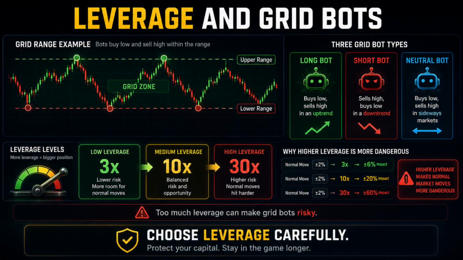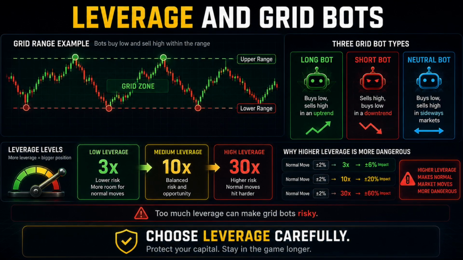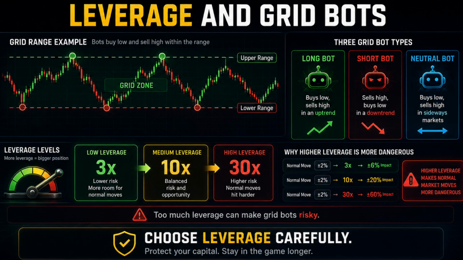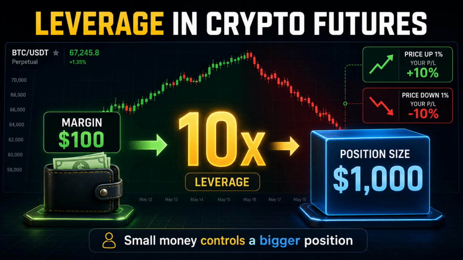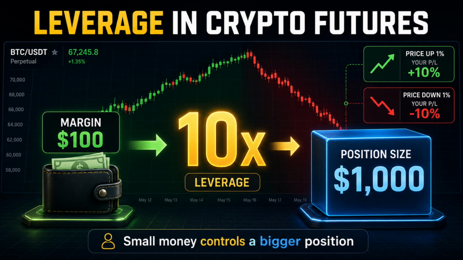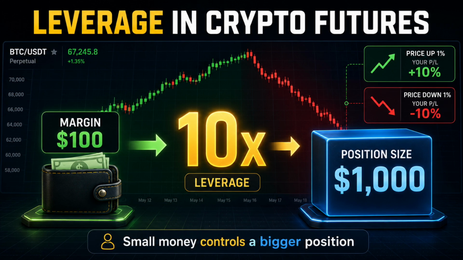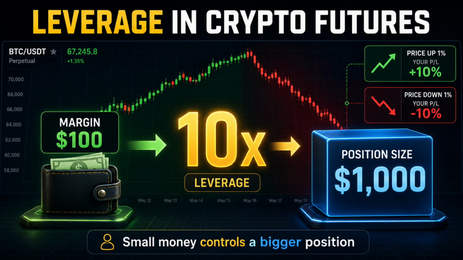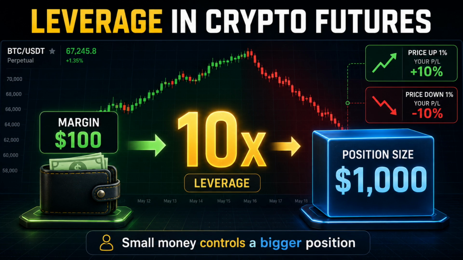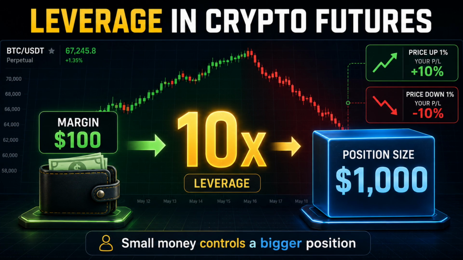A grid bot may open and close many positions inside a price range. If the leverage is too high, a normal market move can become dangerous very quickly. So the simplest way to remember leverage is this: margin is your money in the trade. Position size is the larger trade controlled by leverage. Leverage makes your position bigger. A bigger position can mean bigger profit, but it can also mean bigger loss.